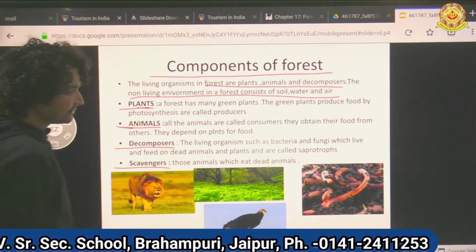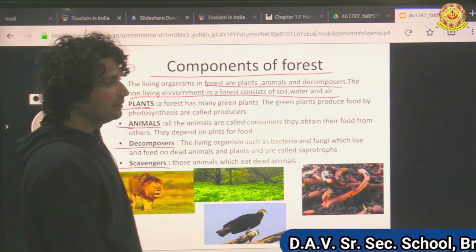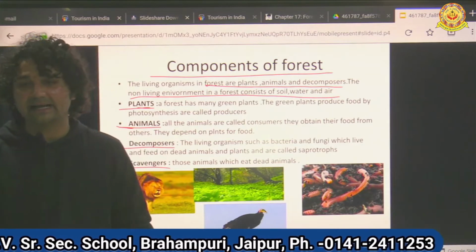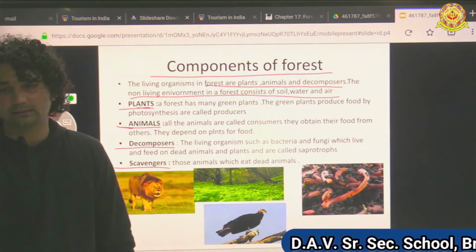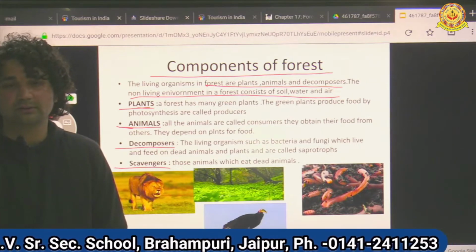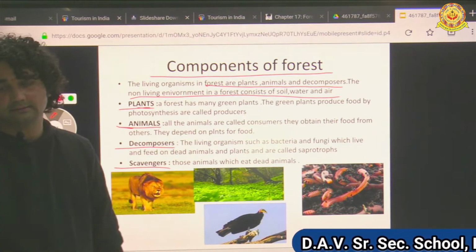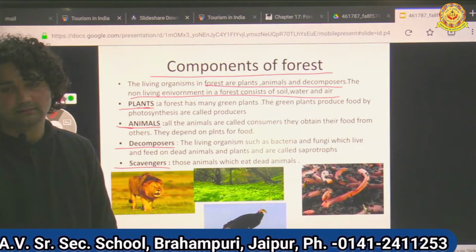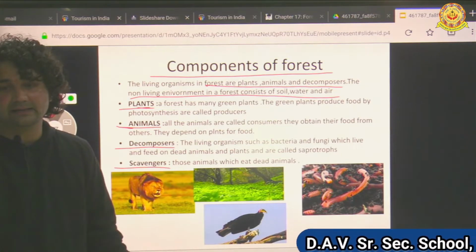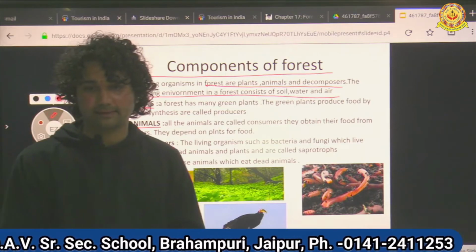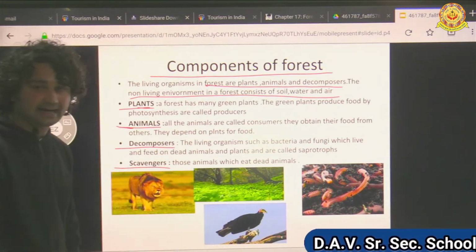And scavengers. What are scavengers? You all know, the animals who eat dead and decayed flesh of other animals, that is rotten, those that eat what has rotted are called scavengers. A scavenger is also known as an environment cleaner. It cleans its environment, because it is eating dead and decaying animals. Okay, so scavengers are those animals which eat dead and decayed animals.